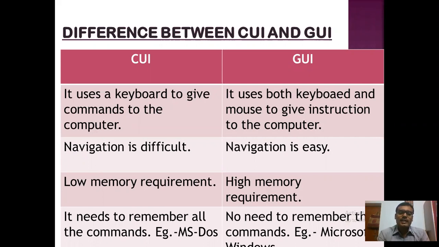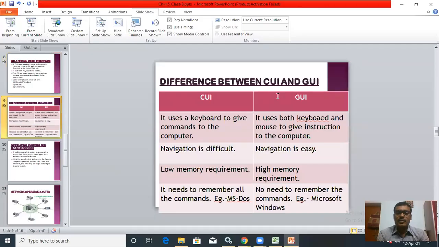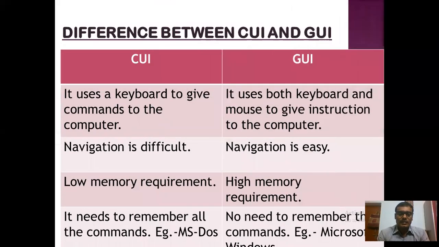In CUI, it uses a keyboard to give commands to the computer. But in GUI, it uses both keyboard and mouse to give instructions to the computer. Second, navigation is difficult in CUI, but in GUI navigation is very easy. Next point, in CUI, low memory requirement is there, but in GUI, high memory requirement is there.